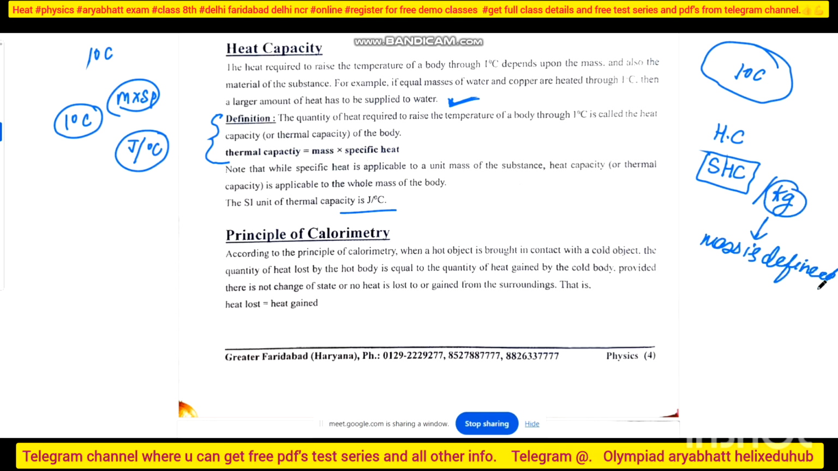Okay, but in heat capacity I can take any mass, that is, mass is not defined. So this is the basic difference between the two. Specific heat is applicable to the unit mass of a substance, while heat capacity is applicable to the whole mass of the body. This is a very important line, so you will write it down. Note it down, beta.